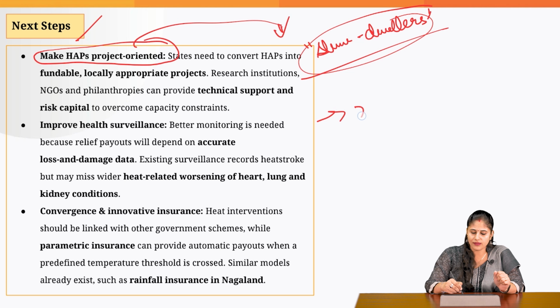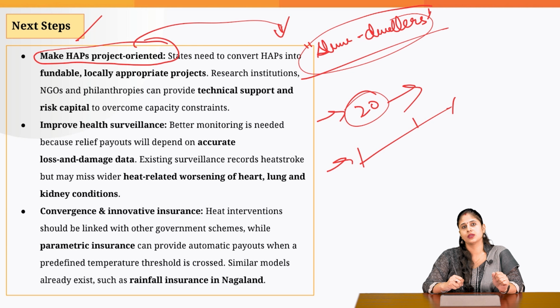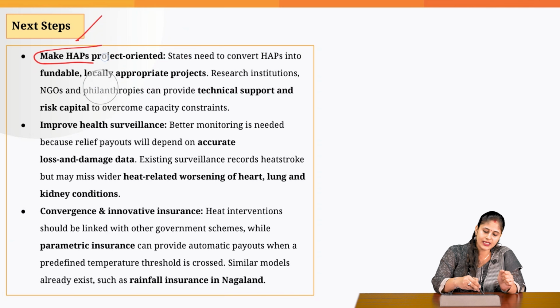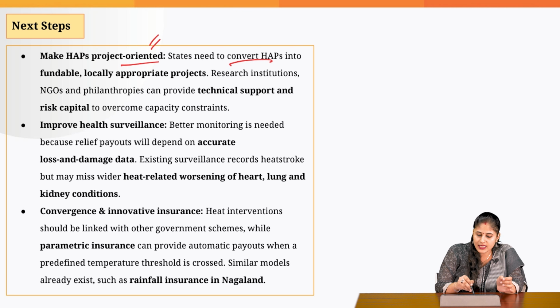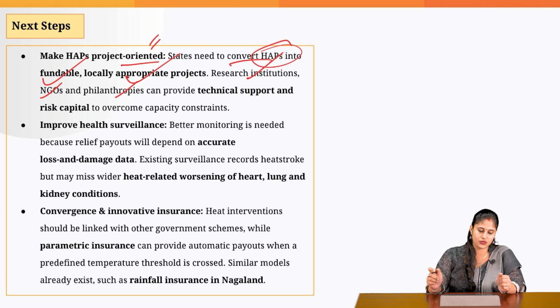It has not mentioned that we are going to put in place 20 water coolers. It has not mentioned that, when it comes to the pavements, we will ensure that afforestation is done so that we can ensure more and more of the region is under shade. So unless these actionable things are mentioned in the heat action plan, the practical implementation of that heat action plan is questionable. So that is why the article suggests that let's make heat action plans project oriented. Let's convert heat action plans into fundable, locally appropriate projects, and in order to get the requisite technical support, collaborate with the research institutions, NGOs and philanthropic organizations which are there.